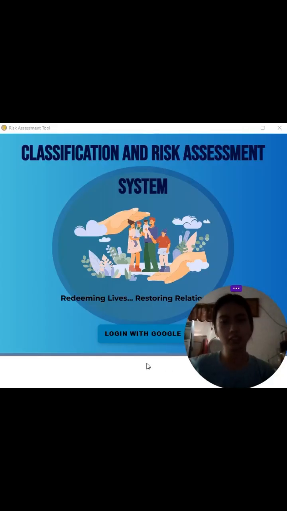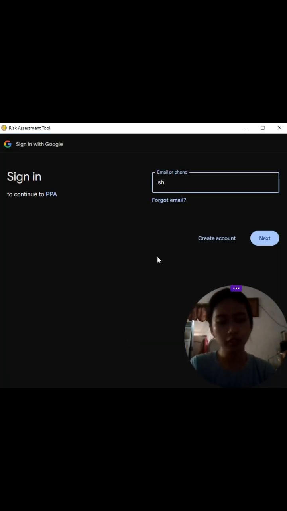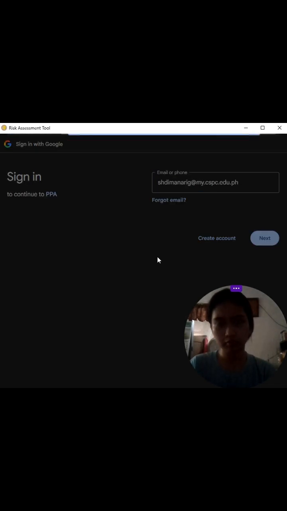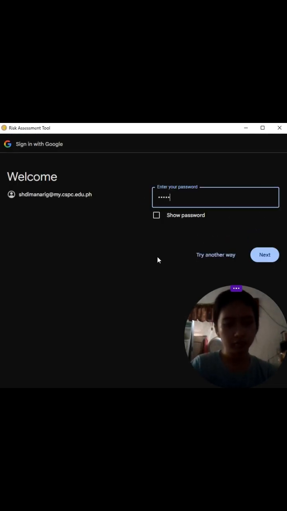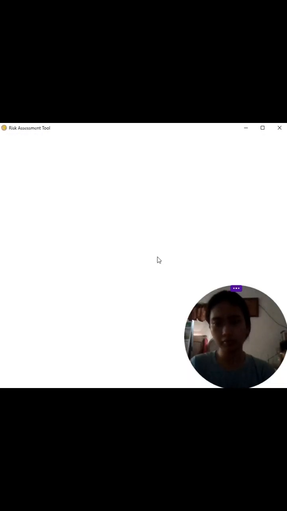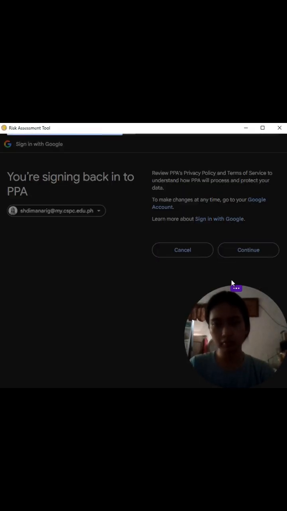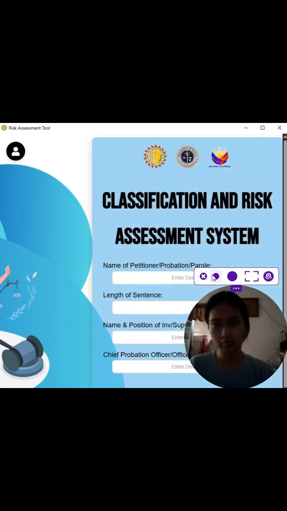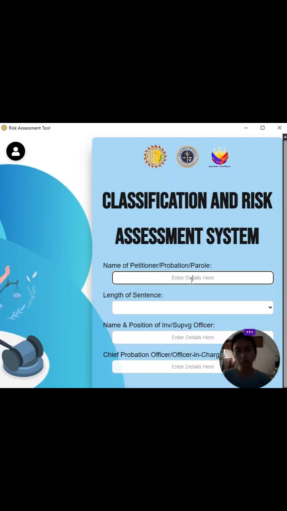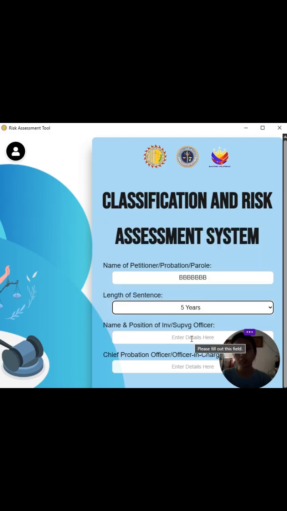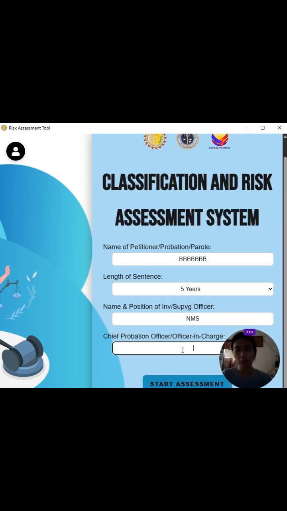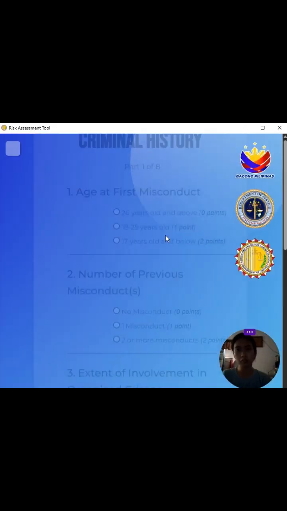So this is the first page of our web application that we developed. We can log in with our Google account for user verification. We need internet to run this application so that it can work properly. What we need to do here is just input the client's information and the interviewer information, and we can click the start assessment button.